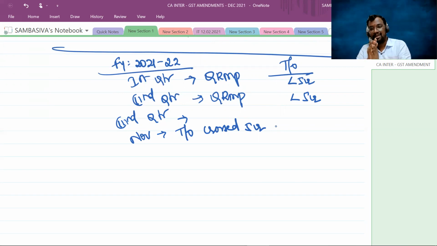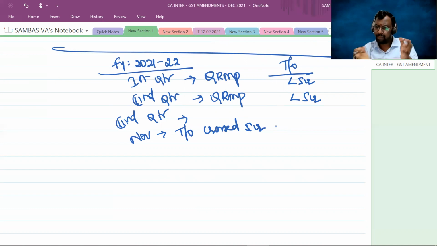Then how, sir? I cannot continue under QRMP scheme anymore, because the condition is that as long as your turnover is well within the limit of 5 crores, till that period you can continue under the QRMP scheme. After that, you have to automatically, by default, convert into the normal scheme. But sir, my turnover crossed mid of a quarter. I mean the third quarter now. Third quarter means October, November, December. In November, my turnover crossed 5 crores. Then what shall I do?